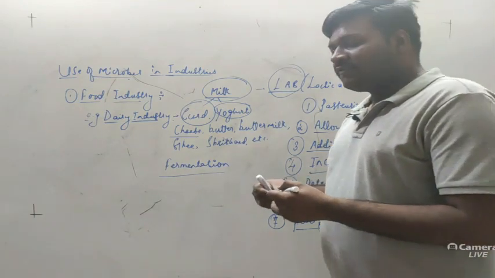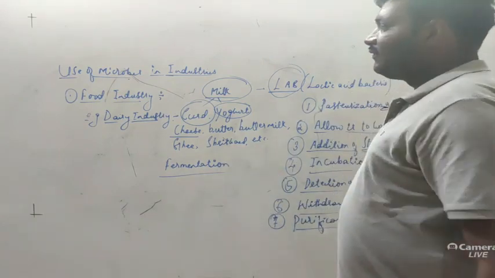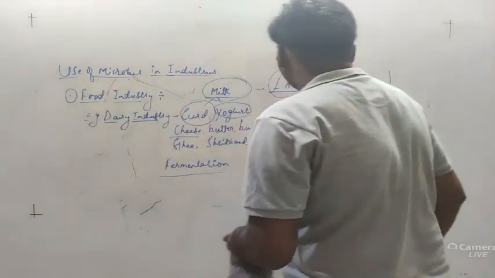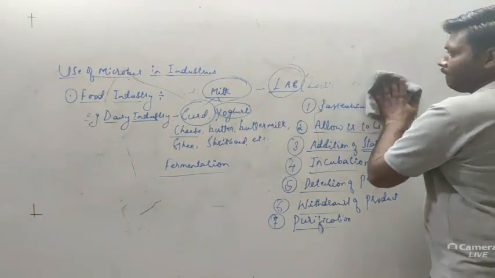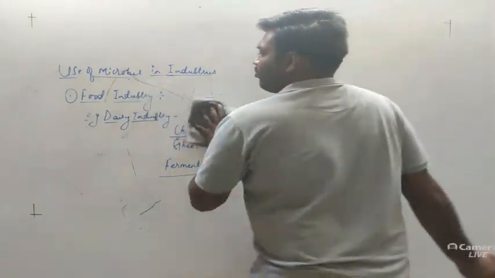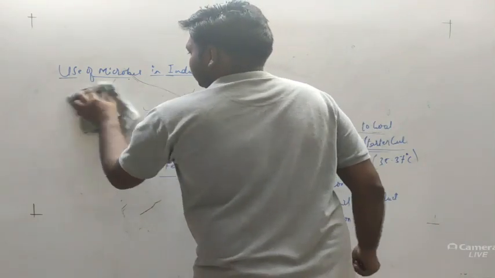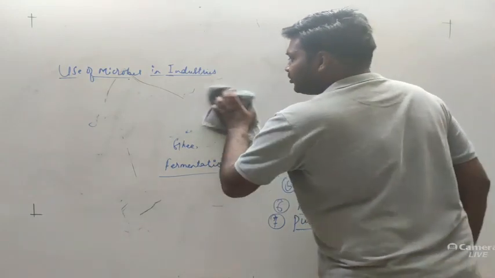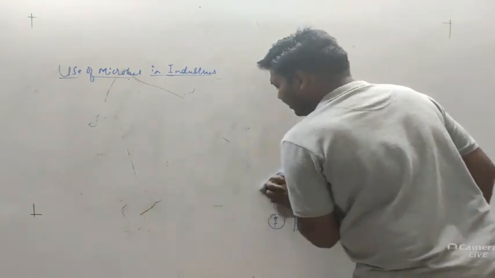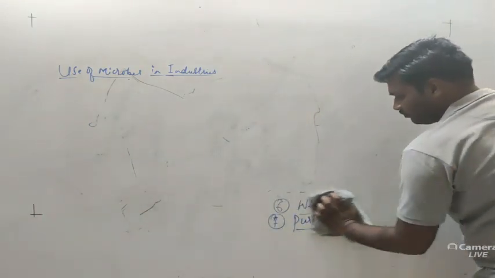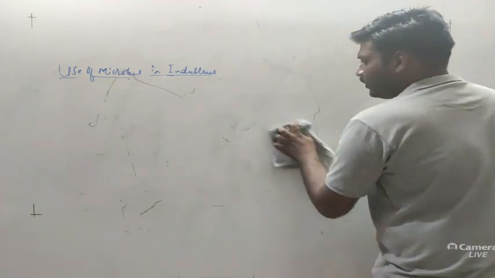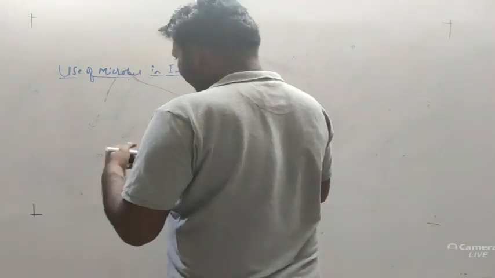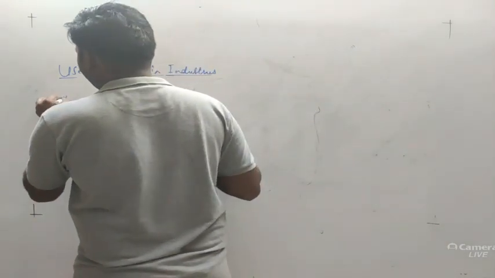Okay, so this is about the food industry. Next, we will discuss some other industries. In the beverage industry, let's discuss the beverage industry example. Food and beverage we generally call together. So in the beverage industry, second,